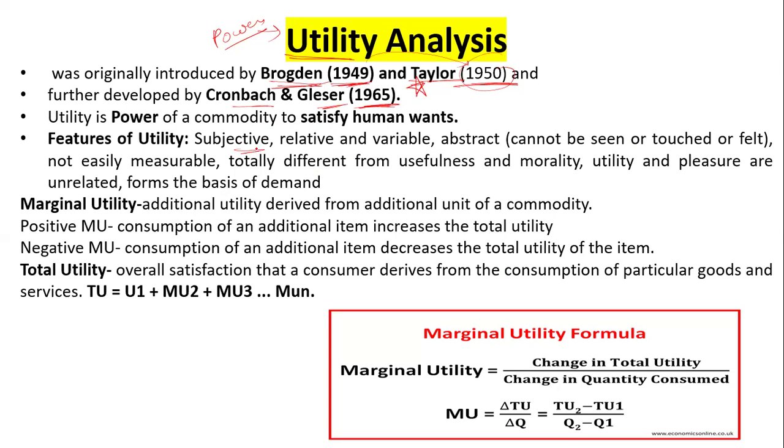What are the features of utility? It is subjective. You cannot see it or touch it. It is relative and variable. It is abstract, and cannot be seen, touched or felt. Can you touch utility? No, it is a desire to satisfy your wants. It is not easily measurable, because it is untouchable. It is about the state of human internal feelings, and we satisfy human wants with it.